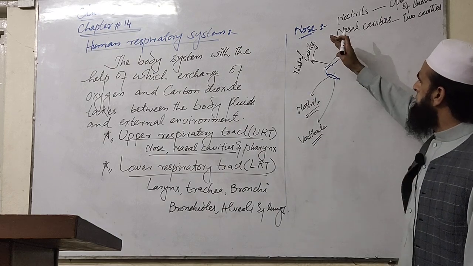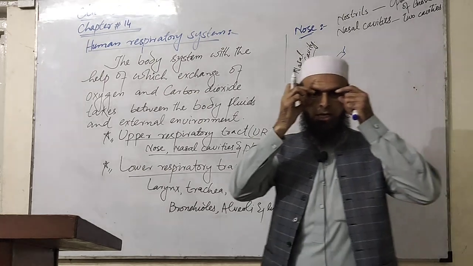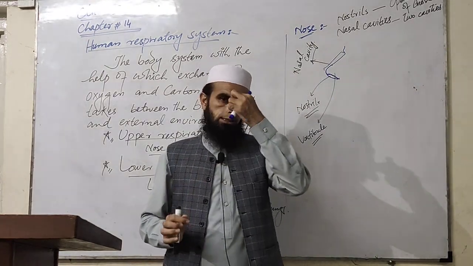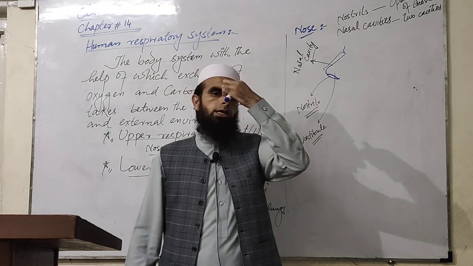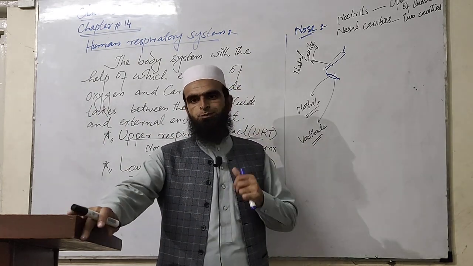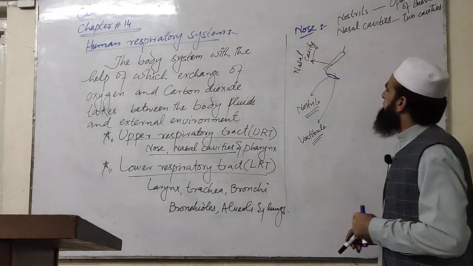The whole of the nose is made of bones. Here is the nasal bone, the cartilages, and some fibrous fatty tissues. So this is the composition of the nose.